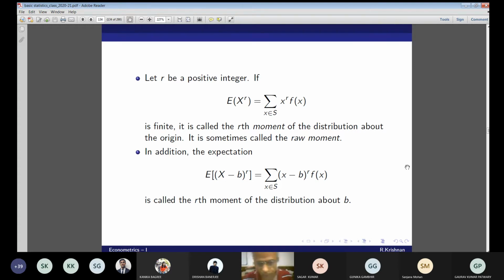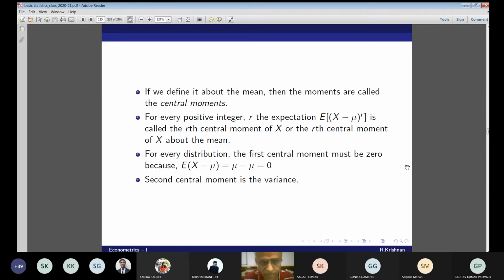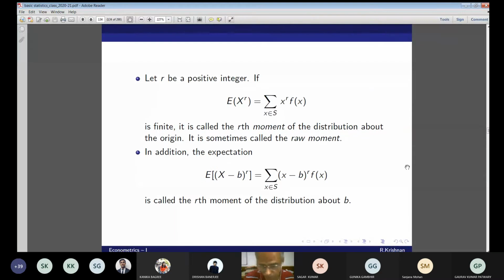Now, the next question is, if this b happens to be mu, the mean, and we define it about the mean mu, then the moments are called central moments, because we subtract the mean. We are centered around the mean.